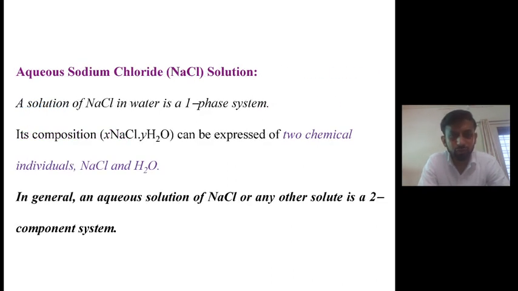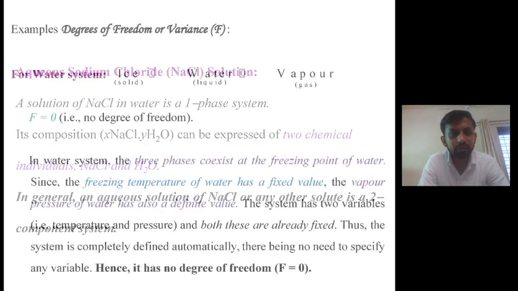An aqueous solution of any solid substance in water is always a one phase system, but its composition can be expressed by two chemical individuals, one for that solid substance and one for the solvent water. Therefore in general an aqueous solution of any solute is always a two component system.